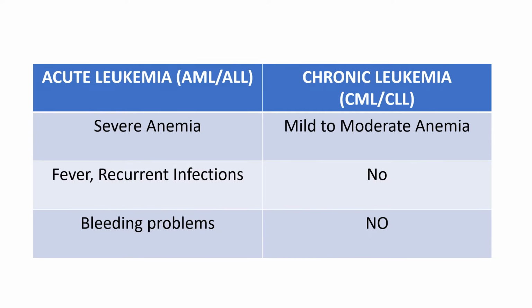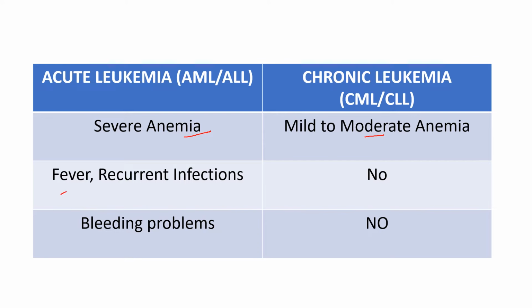So now very, very importantly, this chart is the one which gives you the difference between acute leukemia and chronic leukemia. So in acute leukemia, you see severe anemia. The anemia is seen in both of these, usually mild in chronic, whereas in acute you see severe anemia. Severe anemia is when hemoglobin is less than 6, whereas in chronic leukemias it can be usually around 7, 8 depending on the severity of the disease itself. So severe anemia in acute leukemias, whereas mild to moderate anemia in chronic leukemias.